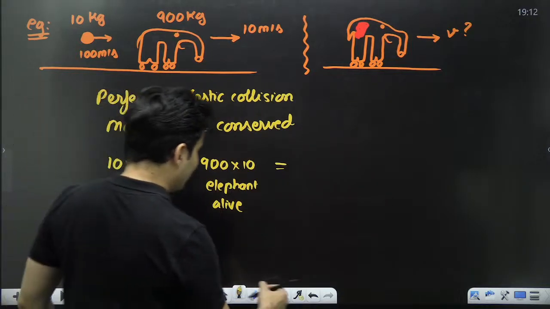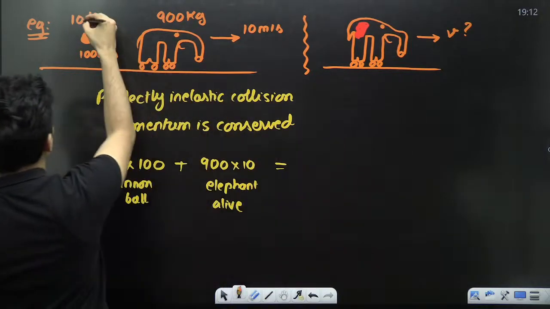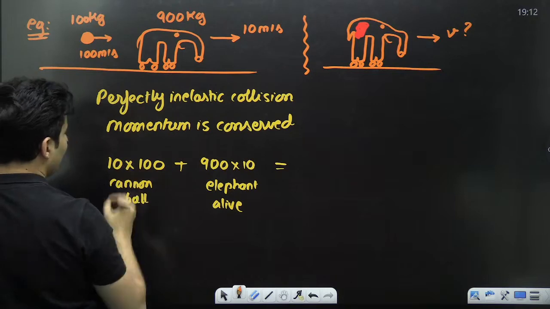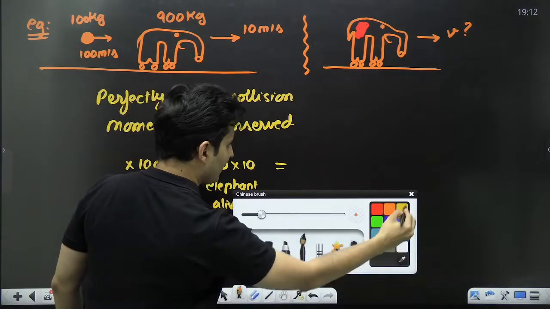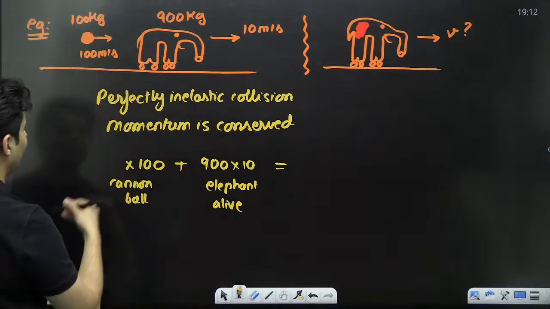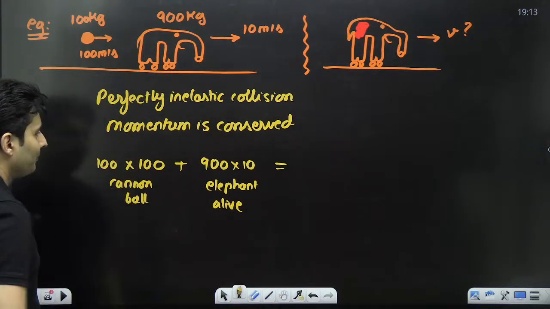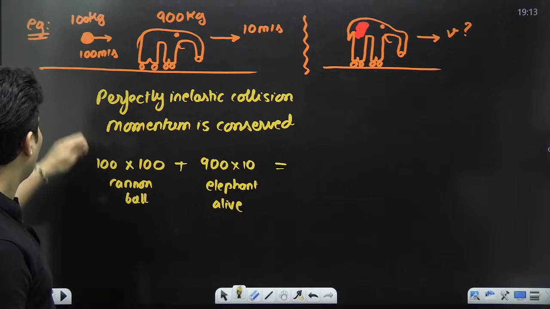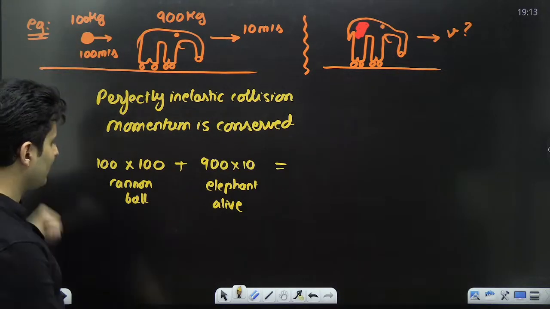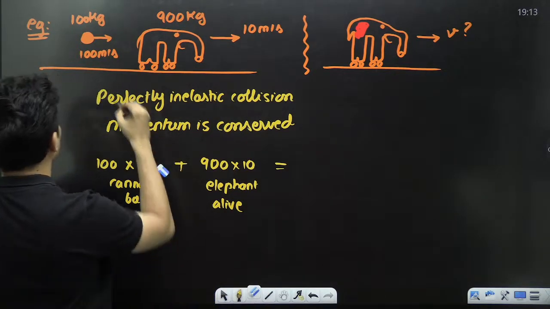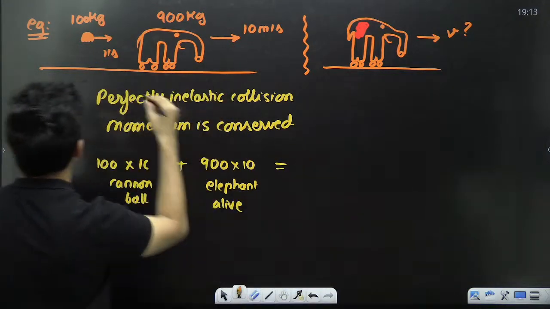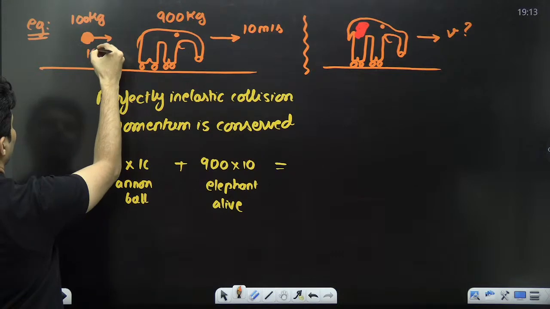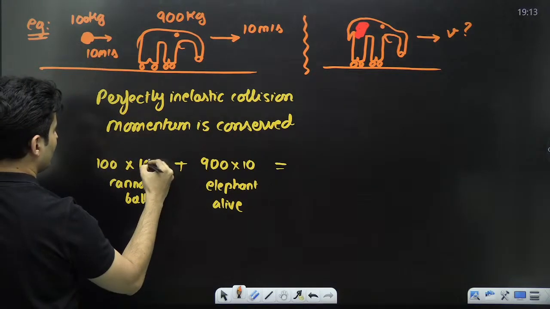Okay, let's do one thing. Let's keep the values a little bit good. Let's make this 100 kg. So the values will come out a little bit better, I feel. So I'm just changing the mass of the cannonball to 100 only. And this let's make it 10. This is 10 meters per second.